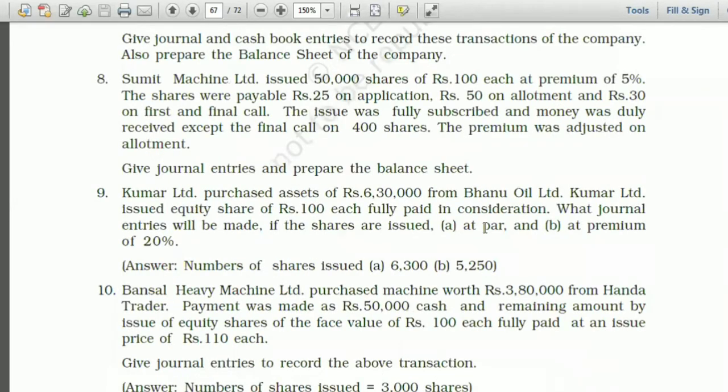We will discuss orally these entries. Kumar Limited purchased assets of rupees 6,30,000 from Bhanu Oil Limited. Now tell me who is vendor here?